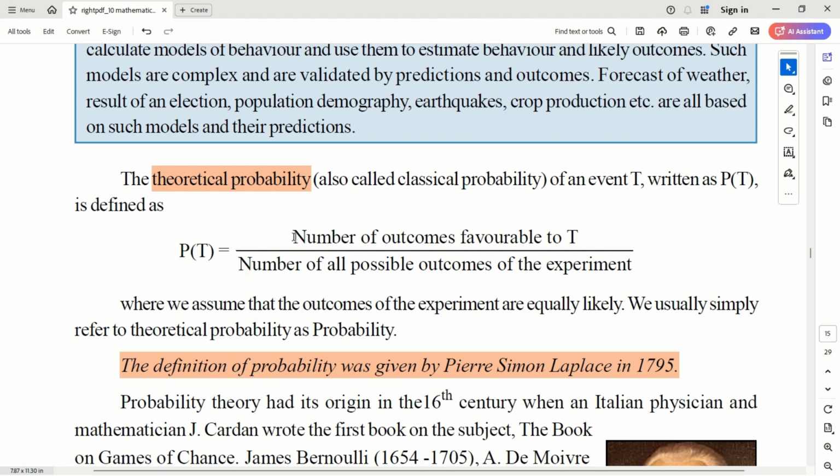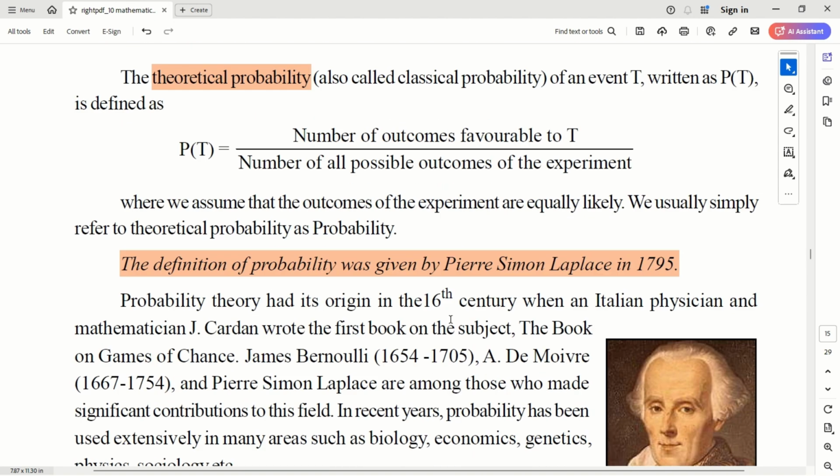And if I ask the possibility of getting heads, you have only one option. Number of outcomes is only one, right? Only heads is possible. So 1 by 2. In case of a dice, if I ask the possibility of getting an odd number, then you count the total number of possibilities, which are 6: 1, 2, 3, 4, 5, 6. The favorable outcomes are 1, 3, and 5, which are 3. So 3 by 6, which is equal to 1 by 2. That is how you calculate the theoretical probability.